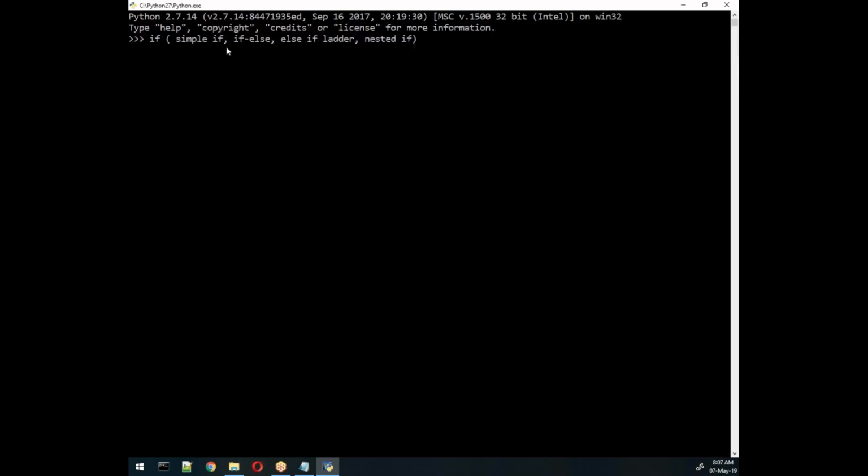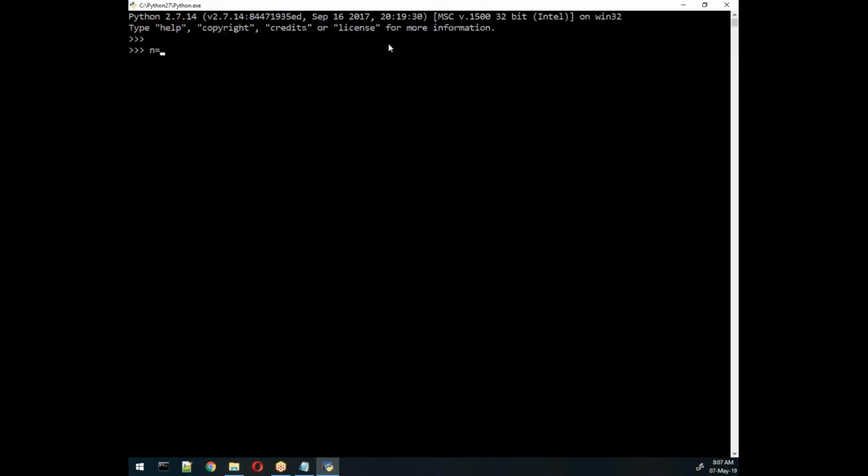First of all, we'll see a simple if with a condition and one if only. There is no else part here. And here we have both if and else, the complete structure. Here we have else if multiple times, the ladder, and here it is a combination of all three parts. That means it can be nested if, only if, if else, or else if ladder. Nested means if within if. So let me describe in detail. We'll take one simple example.